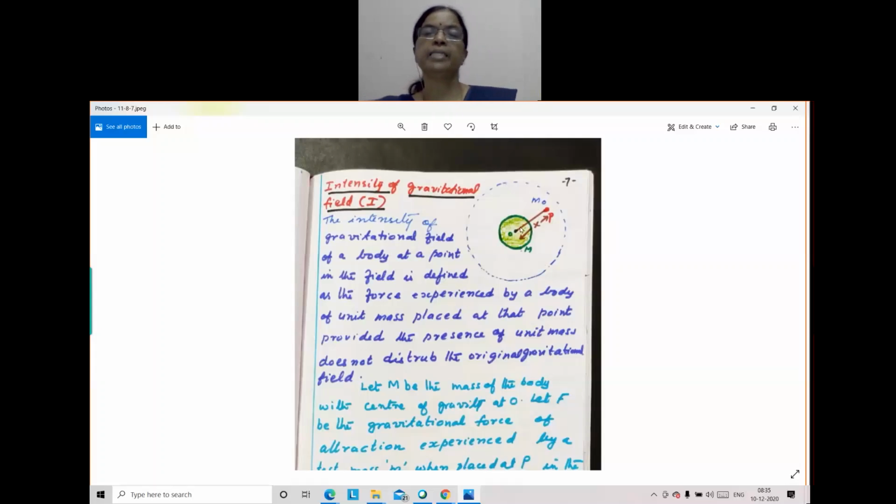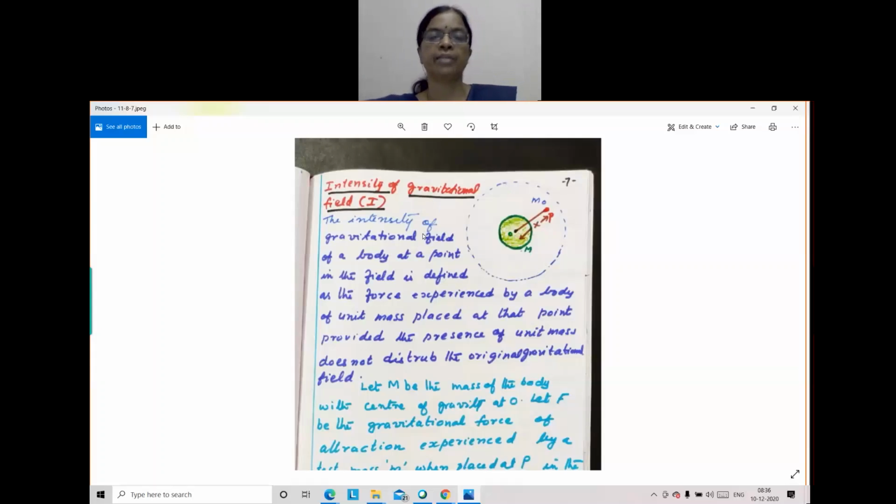So what is gravitational field? It is the space around the body where another body experiences a force. If the body is kept outside the field, will it experience force? No, it will not experience force. It will experience force only if it is in that region, the gravitational field. So how will you define gravitational field? It is the region or the space around the body where another body experiences a force towards it. Okay, that is the gravitational field.